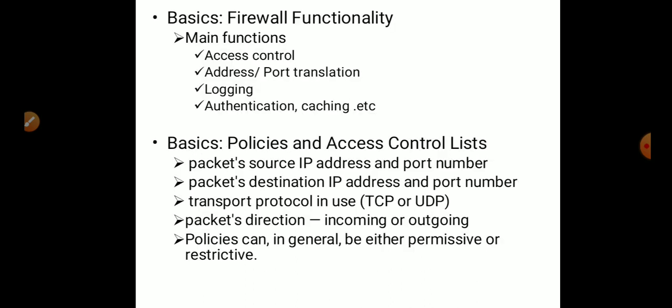Moving on, the next one is the functions. What are the functions provided by the firewall? The first one is access control. Here the filtering of the incoming and outgoing packets is performed. The second one is address and port translation, where we are going to make sure that the machines are converting the addresses which are visible and also the machines that are not visible.